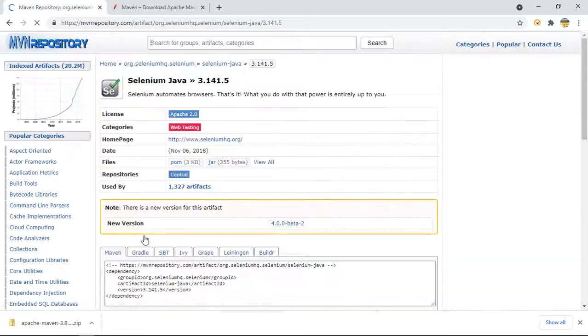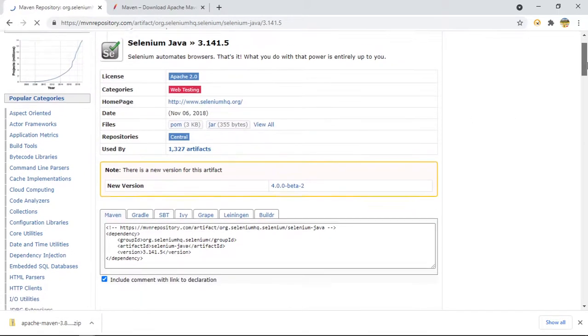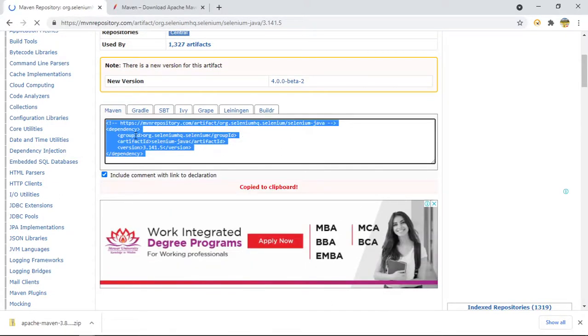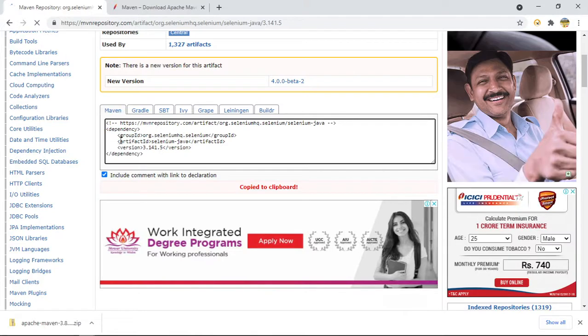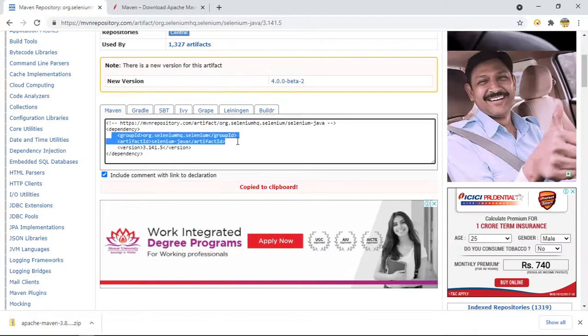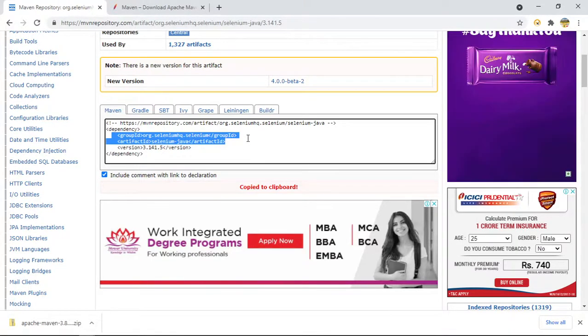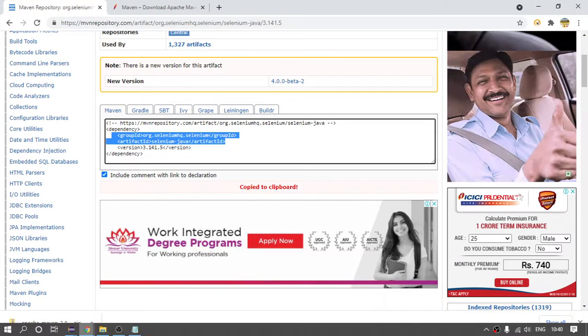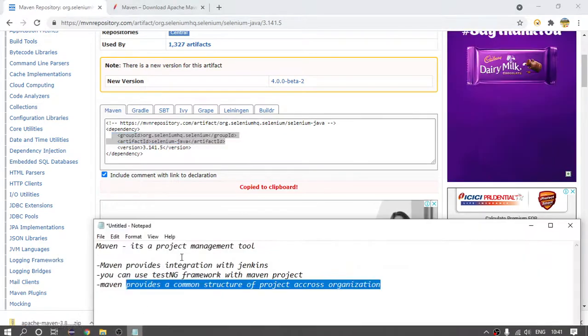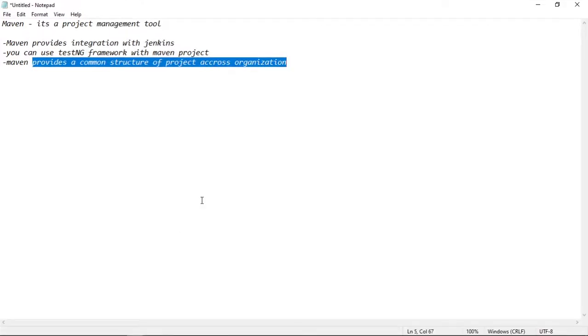If I choose this one, here you will see in a group ID and the artifact ID, and it is the Selenium version. So let us see what is this group ID and the artifact ID. So if I write it here,